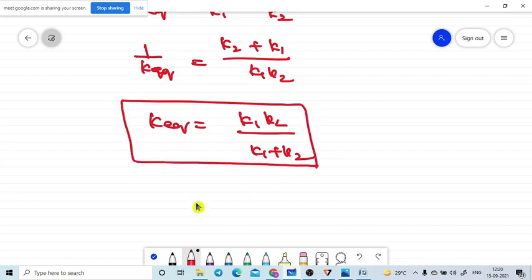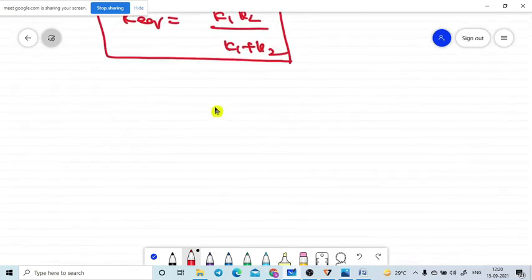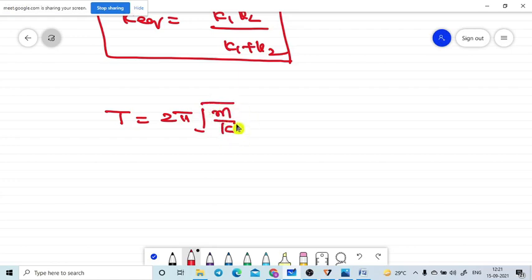In some cases they ask for the resultant time period of the system. They may ask a question like this: if two springs are connected, they will give the k1 and k2 values, and the mass added to the system. Then they may ask what is the time period of the system. The time period of a vertical spring system, T, is equal to 2 pi into square root of... tell me, anyone of the students. M by k. m by k.